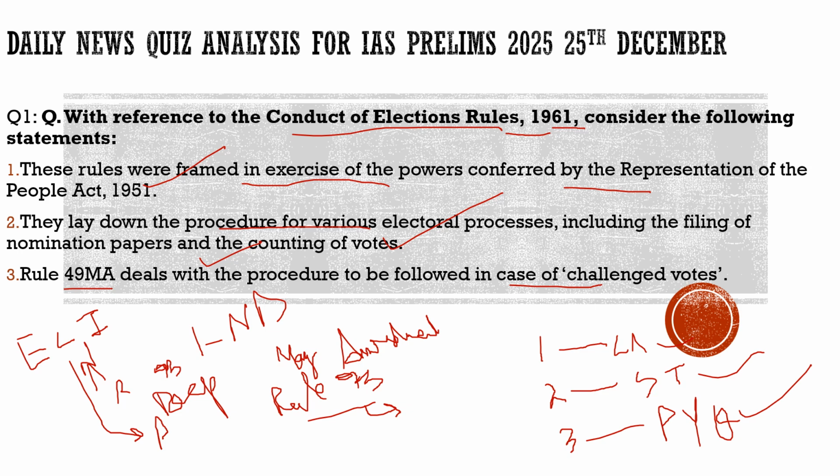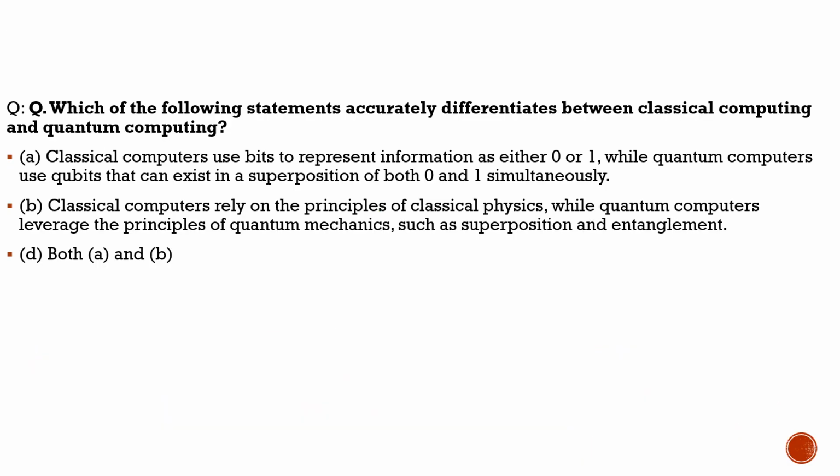Now with this, let's move to another question and try to solve that. Here the question says, which of the following statements accurately differentiate between classical computing and quantum computing? If I take you a few days back, we had discussed in detail classical computing and quantum computing with respect to Indian satellites, how India can use it, what India's approach should be.